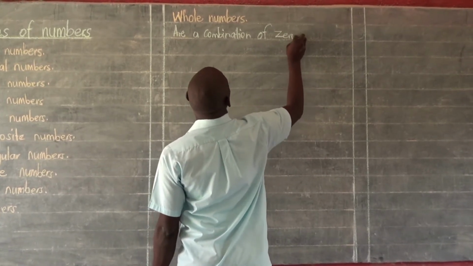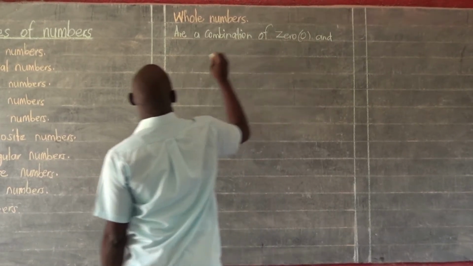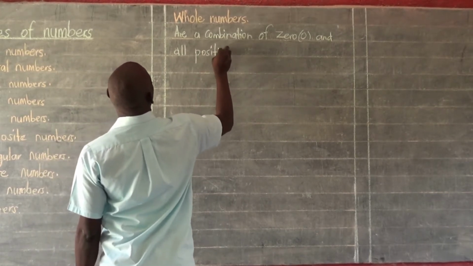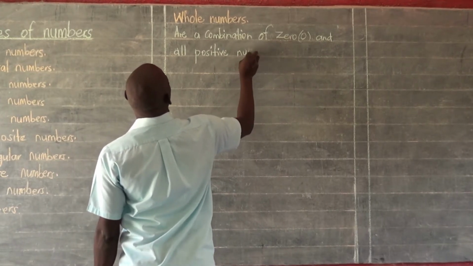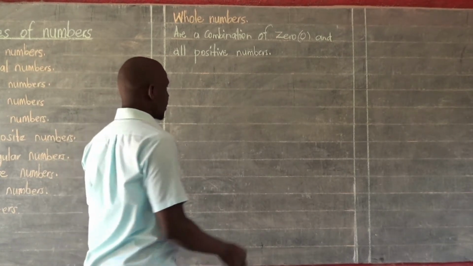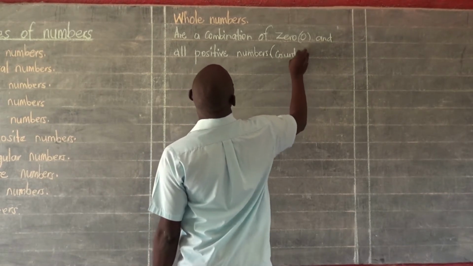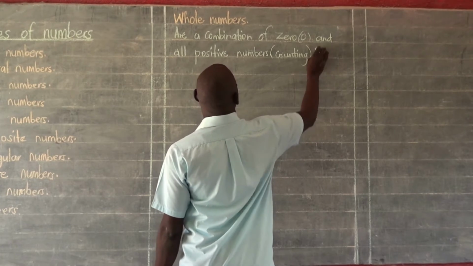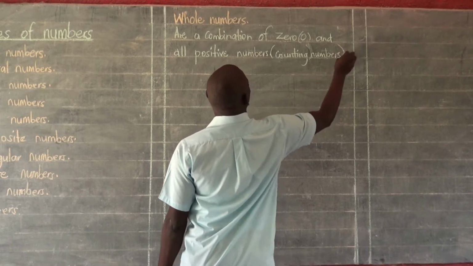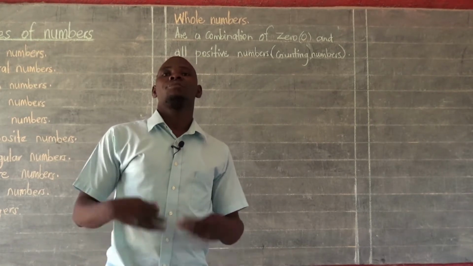0, which I'll put in the brackets, and all positive numbers. Of course, when I talk of positive numbers, I am talking about counting numbers. Counting numbers are all positive numbers. So all counting numbers, those numbers that we pronounce when we are counting, they are taken as positive numbers.